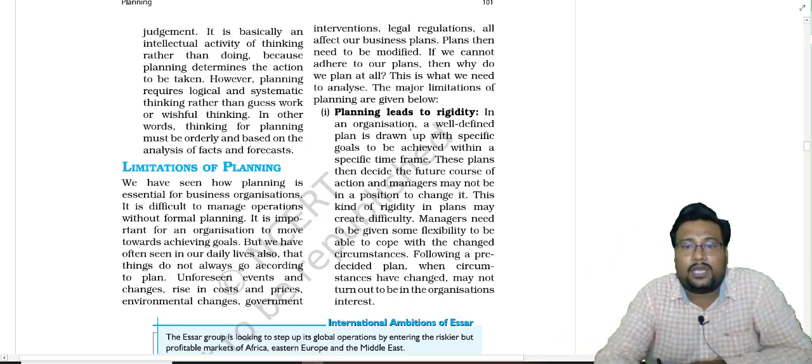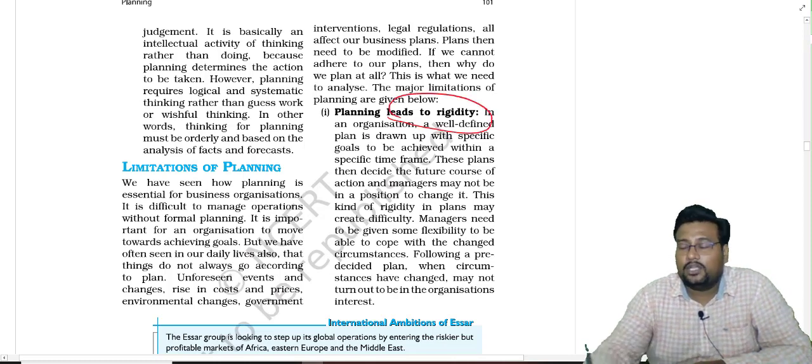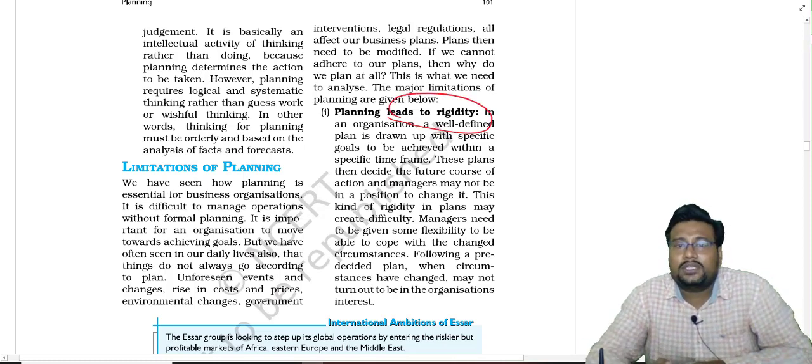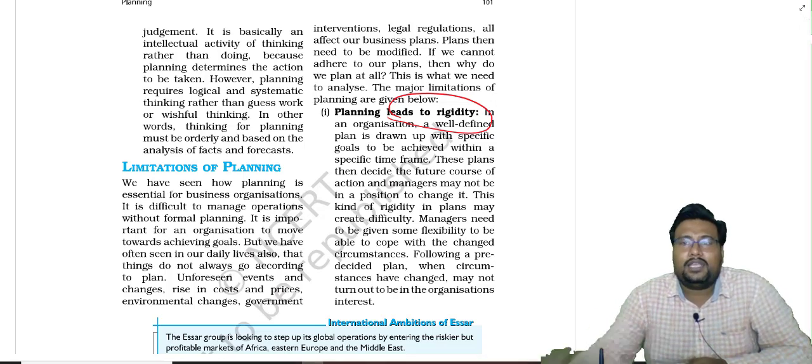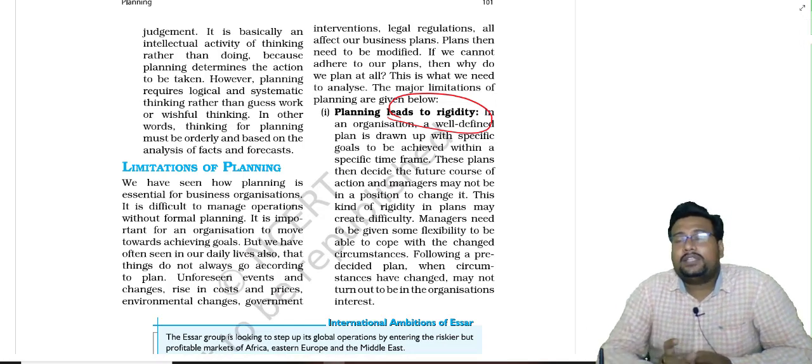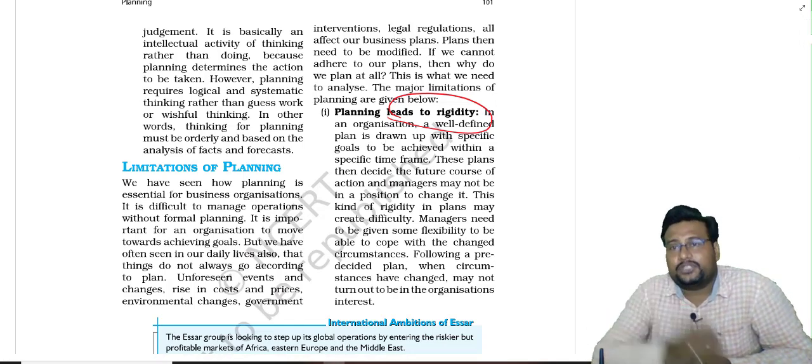And the first one is planning leads to rigidity. Look, this is the first disadvantage of planning, that planning comes with our future assumptions.